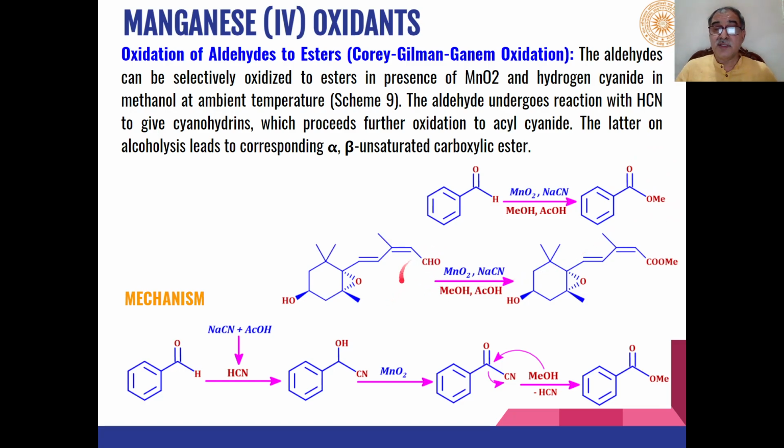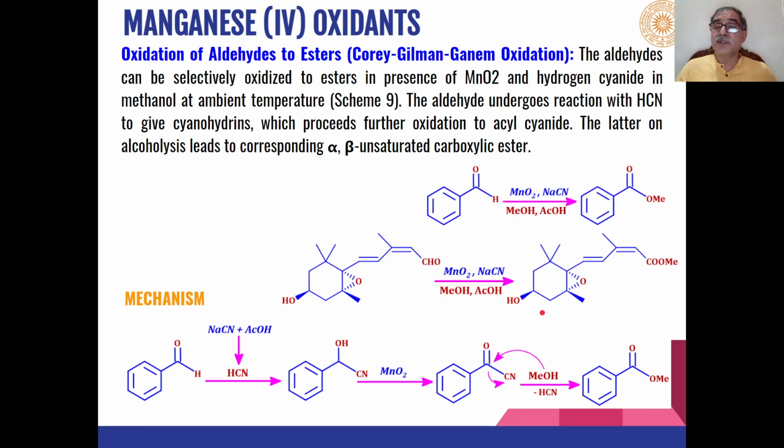Similarly, in this case, if we use this aldehyde functional group, where we have other functional groups also present in the substrate, like epoxides and a secondary hydroxyl group, the manganese dioxide in presence of sodium cyanide, methanol, and acetic acid will transform only this aldehydic functional group to the ester functional group.